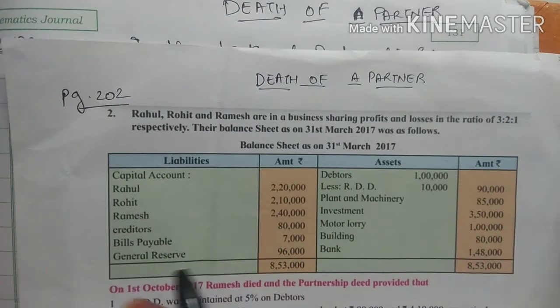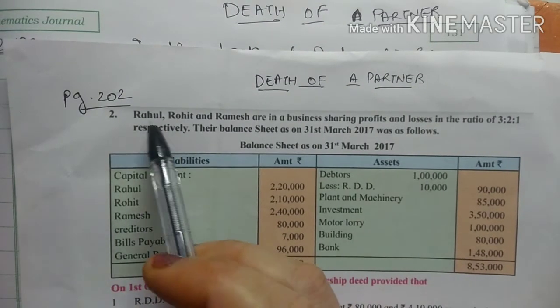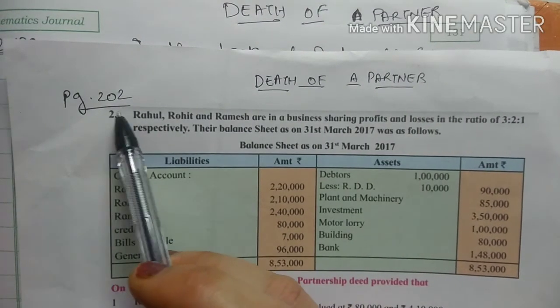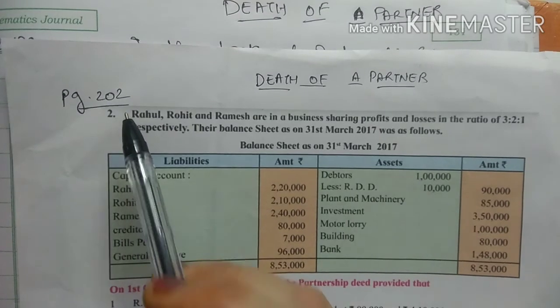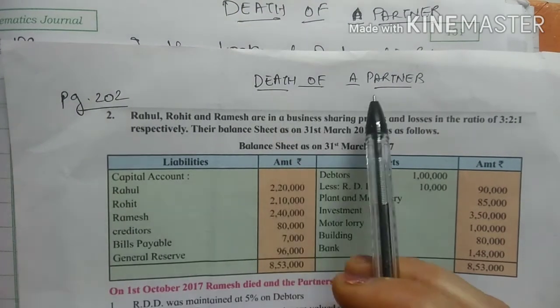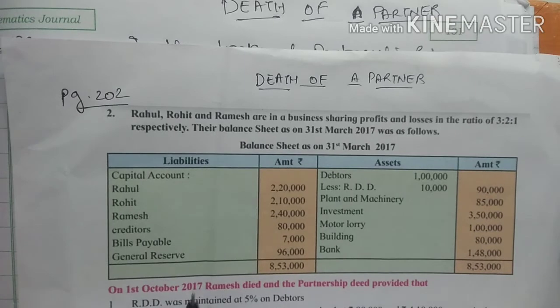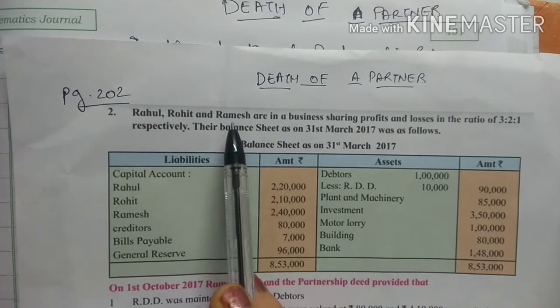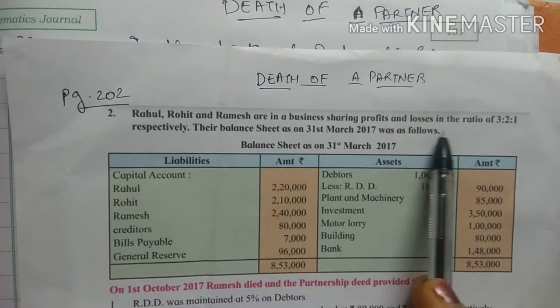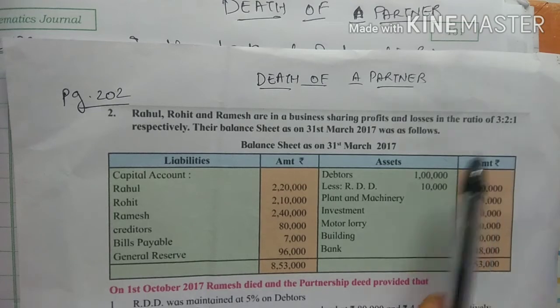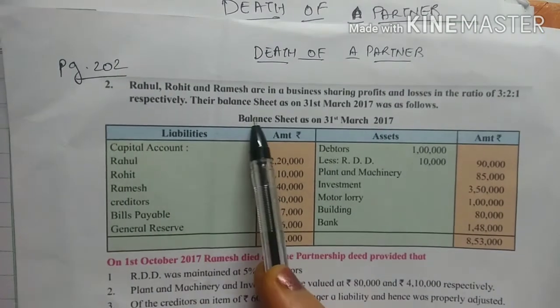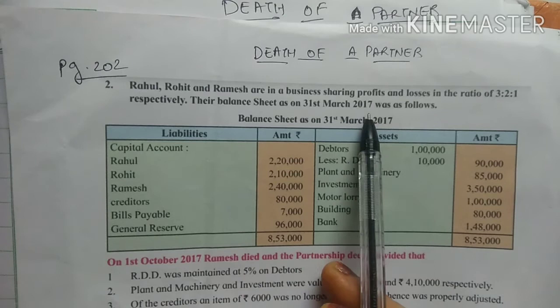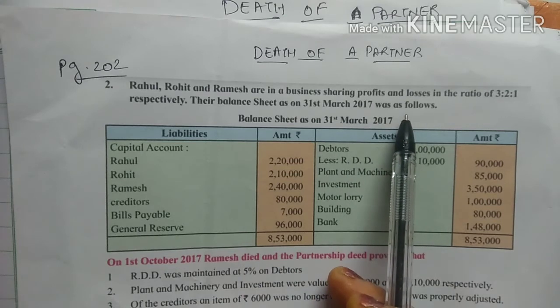Hello students, today I am going to solve question number 2, which is on page number 202 in your textbook, on death of a partner. So first I am going to read out the problem. Rahul, Rohit and Ramesh are in a business sharing profit and losses in the ratio of 3:2:1 respectively. The balance sheet as on 31st March 2017 was as follows.